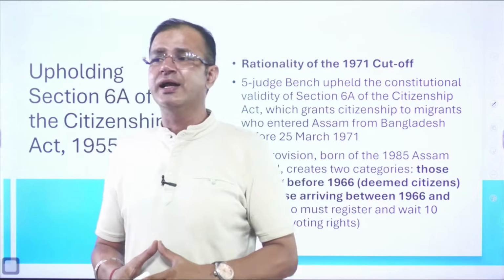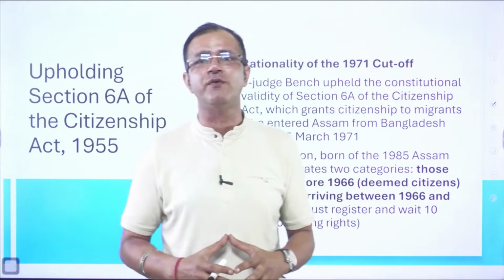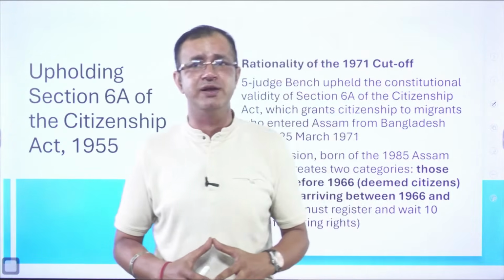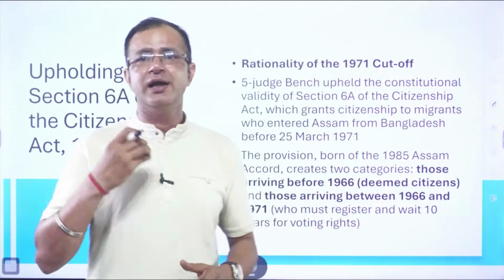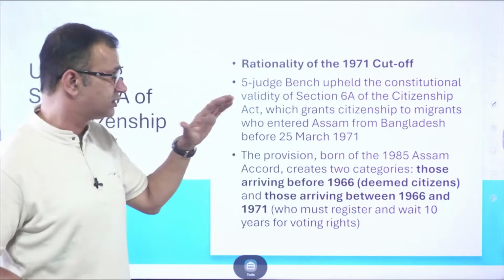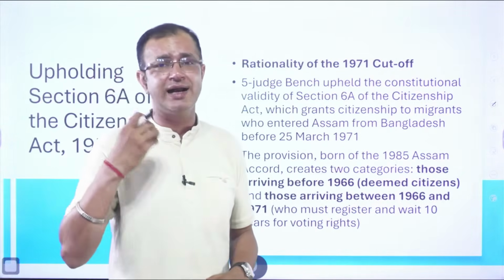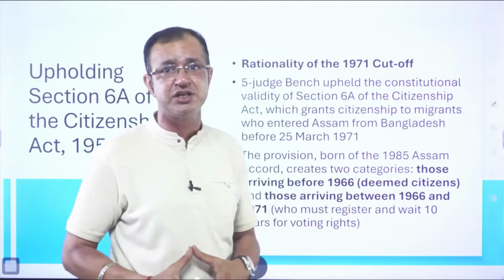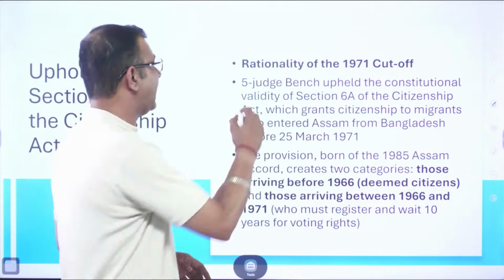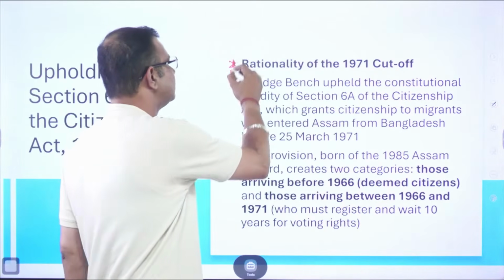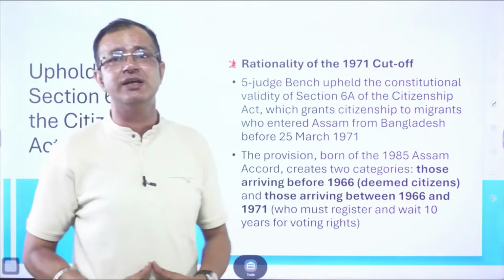All right, the next one is Section 6A of the Citizenship Act of 1955. The Supreme Court upheld Section 6A of the Citizenship Act 1955, and here it took up the rationality of the 1971 cutoff.